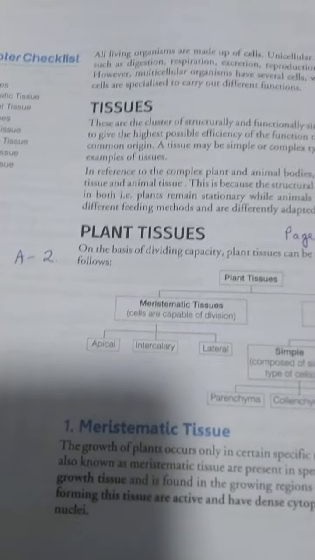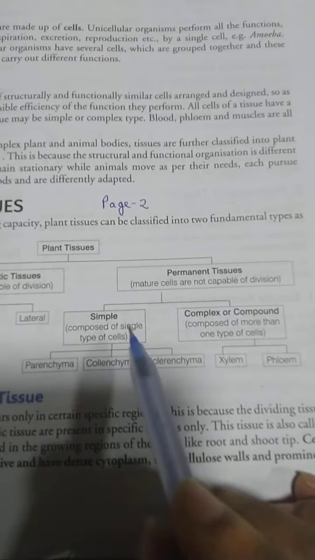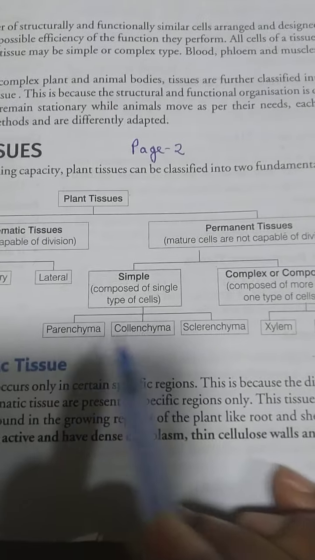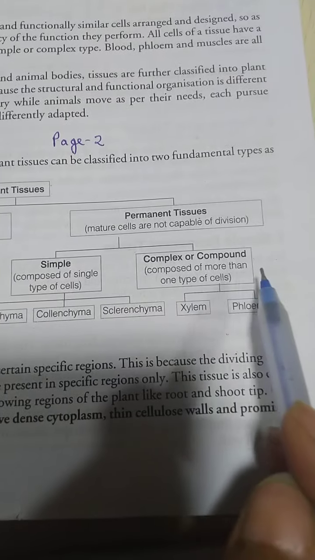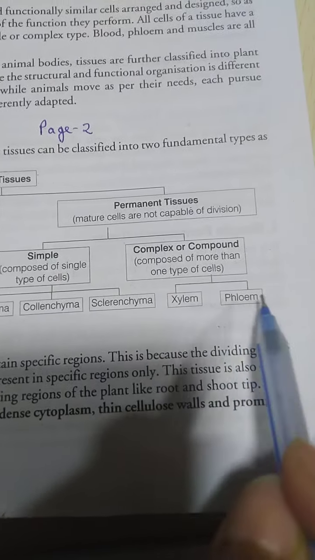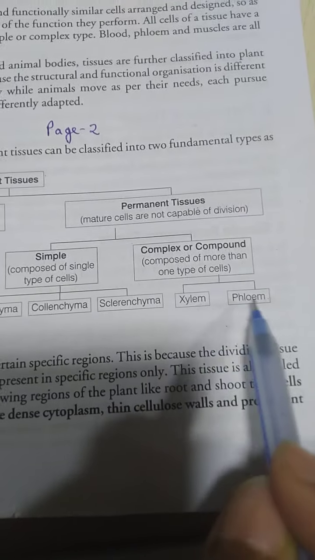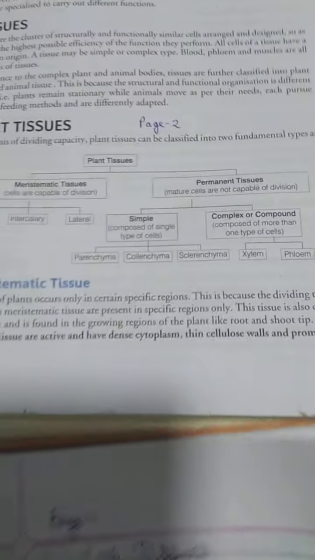That is the classification. Then the simple tissue is again classified into parenchyma, collenchyma and sclerenchyma depending on their position and functions. And complex tissue again are of two types, xylem and phloem. They are made up of more than two types of cells. This is about the plant classification. Let us see each one in detail.